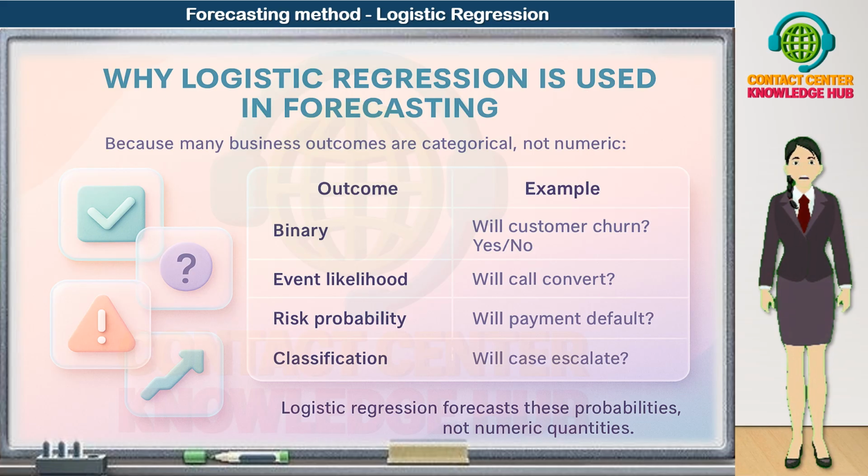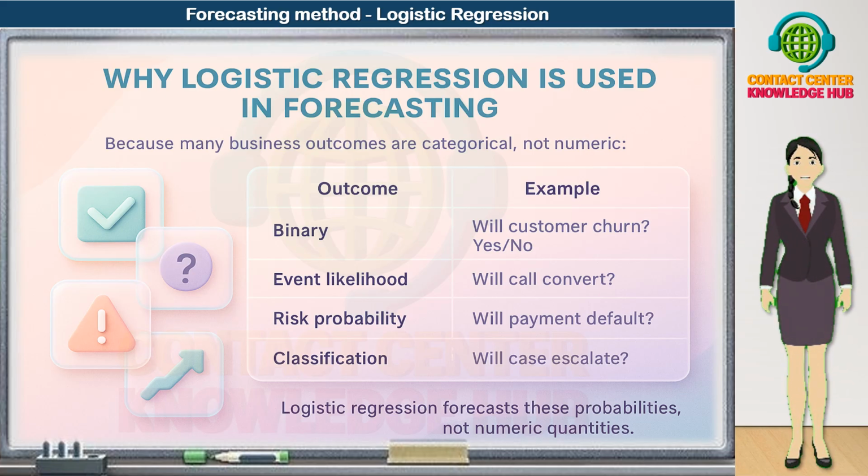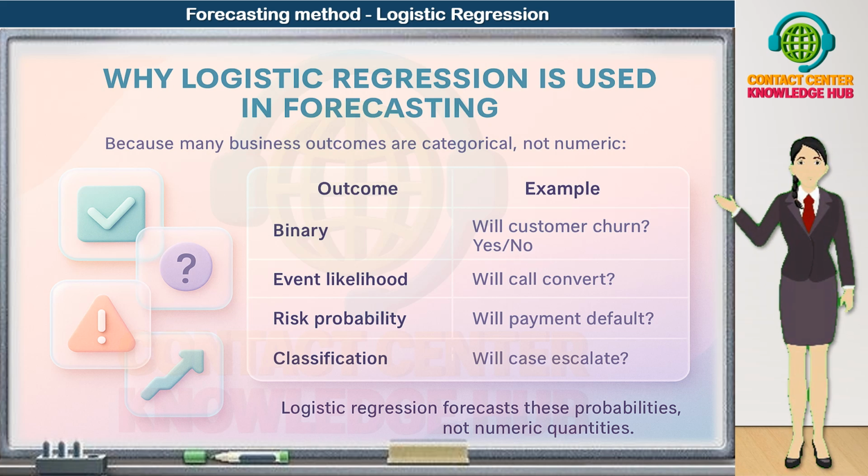Logistic regression is designed exactly for this type of forecasting. It takes in the predictors like usage, complaints, payment history, tenure, or sentiment, and it forecasts the probability of each categorical outcome. So instead of saying, the forecast is 10,000, logistic regression says, there is a 75% chance this customer will churn, or this lead has a 60% probability of converting.